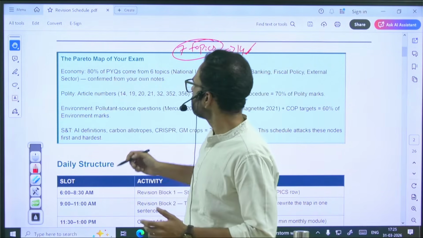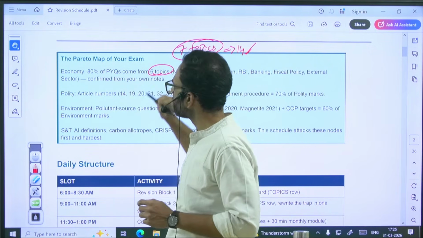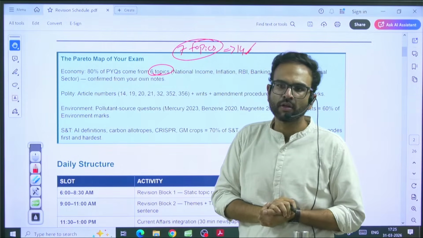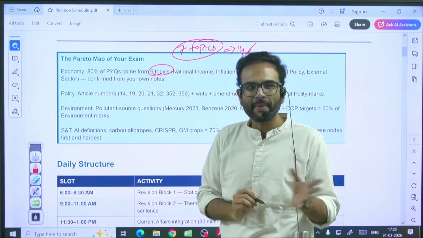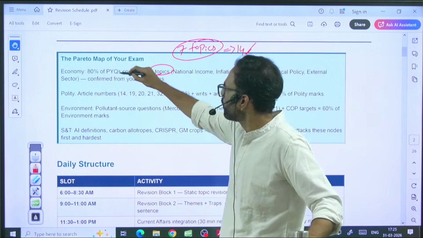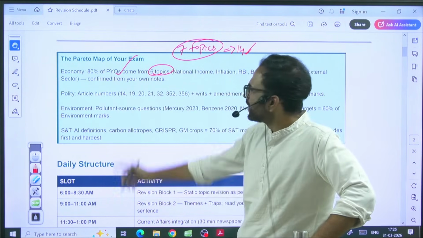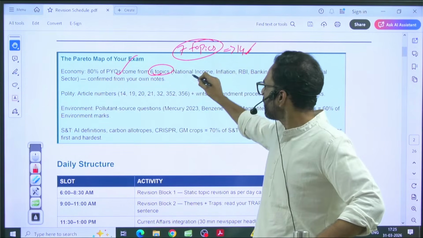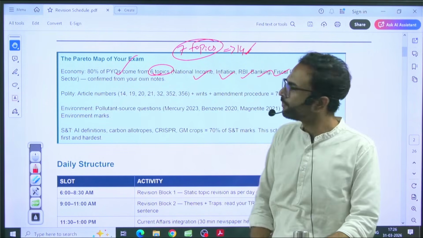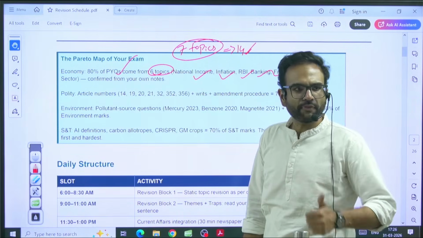The Pareto principle here will come from just 6 topics, 80% of the questions. So if you are getting a mechanism based question wrong in economy, and if you think economy is your strength, first consolidate this. Get the definitions right on these. That should be your first priority.